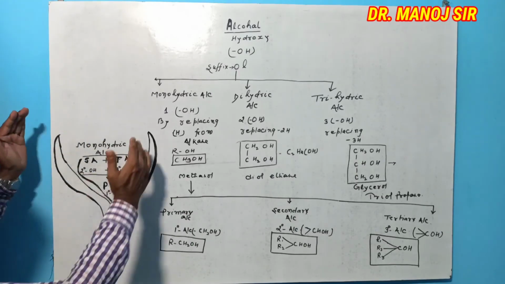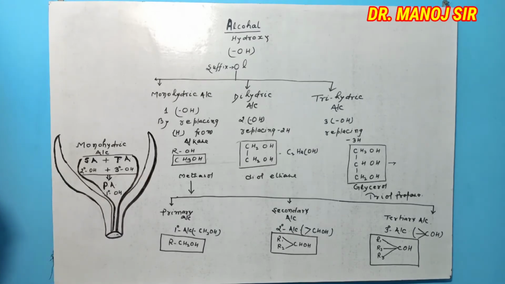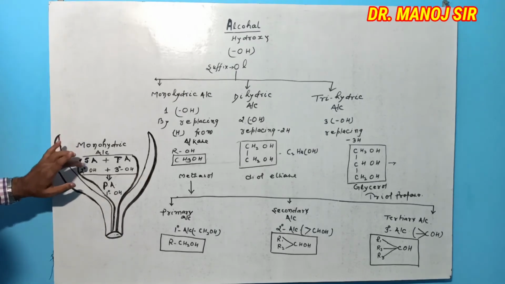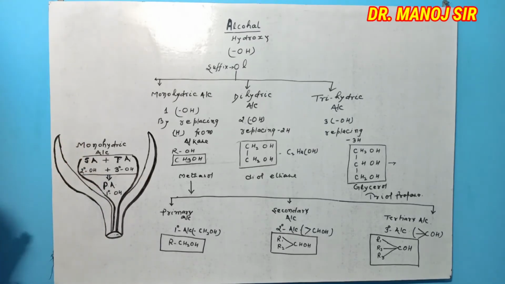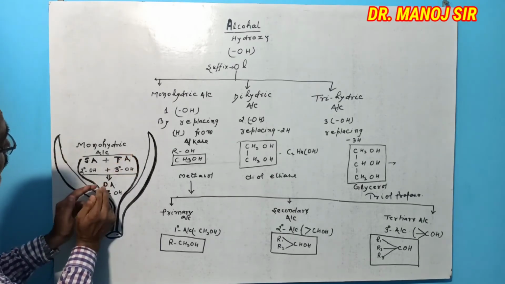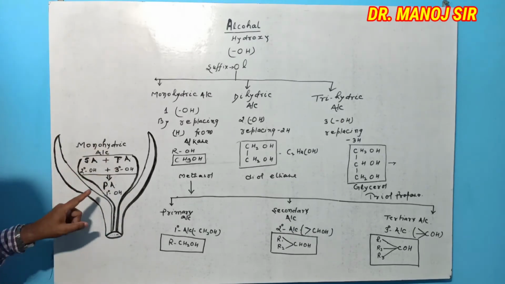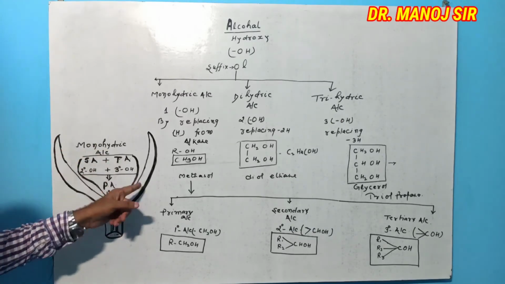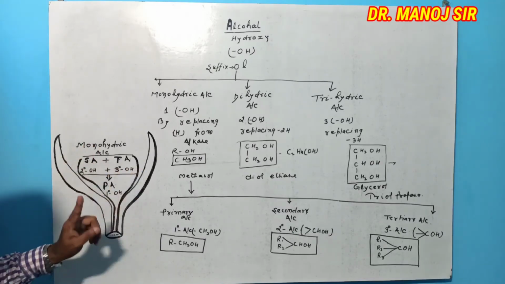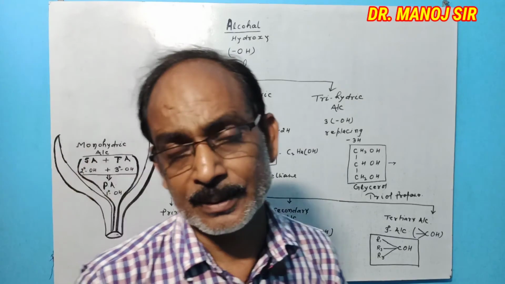For example, monohydric alcohol is this shape that contains SATA and PA. Primary alcohol is this shape that contains SA and TA. Hence, primary containing SATA, monohydric containing PA, SATA, first degree, second degree and third degree.